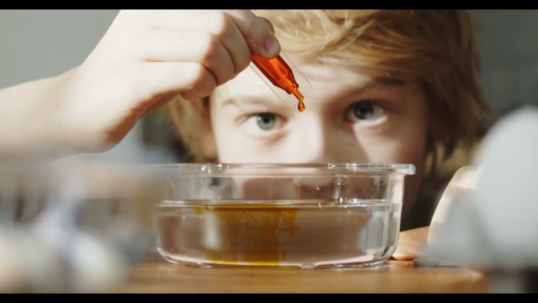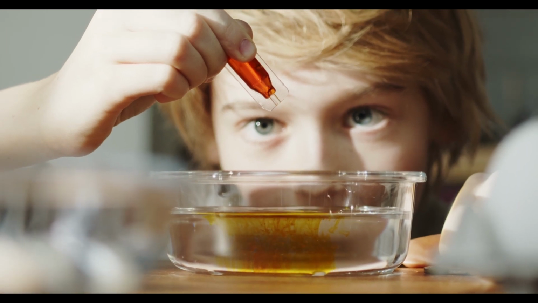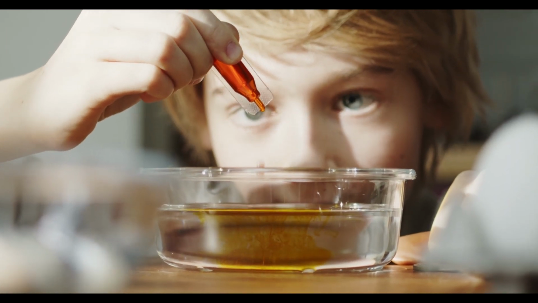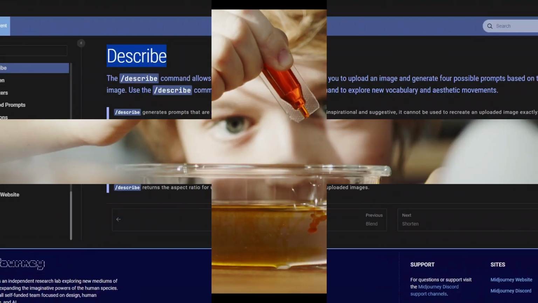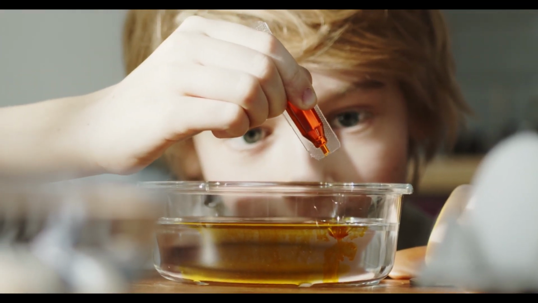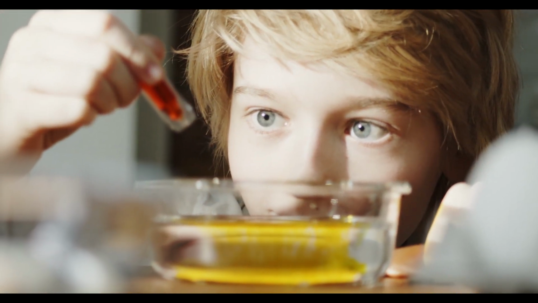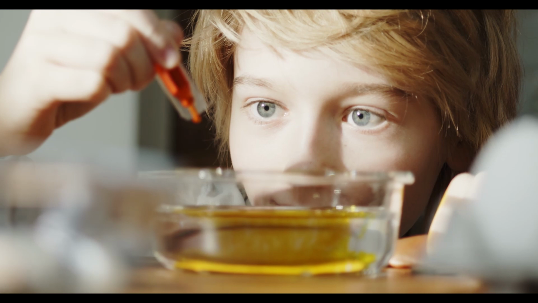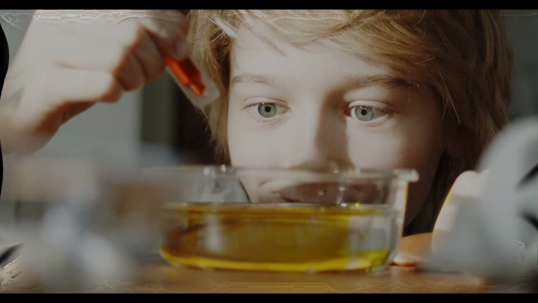In today's video, we are about to dive into a tool that is set to redefine how we perceive art. Midjourney's incredible Flash Describe tool. Are you prepared to unlock the potential of infinite art? Well, let's discover how the power of this tool can take your creations to unprecedented heights.